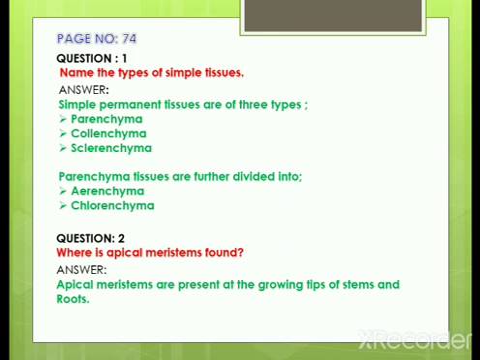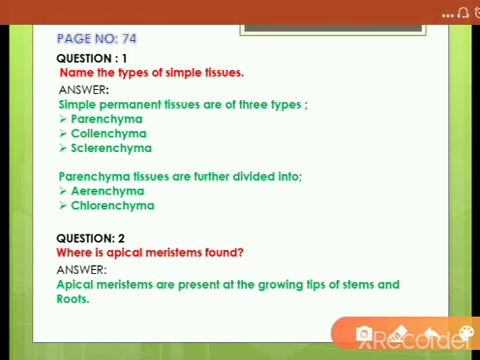Next, go on with the questions seen on page 74. The first question you can see is, name the types of simple tissues. They are of three types: parenchyma, collenchyma, and sclerenchyma. These are the three main types of simple tissues. The parenchyma is further divided into aerenchyma and chlorenchyma.